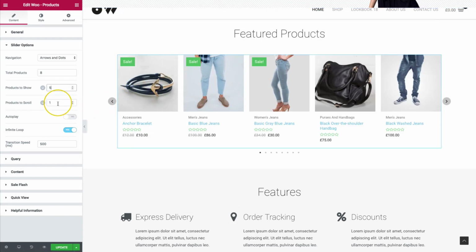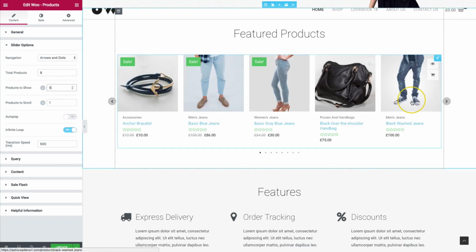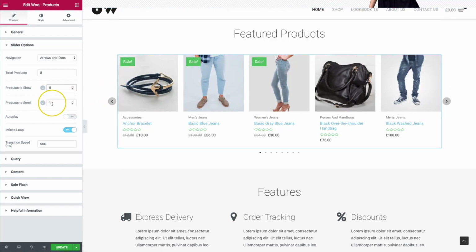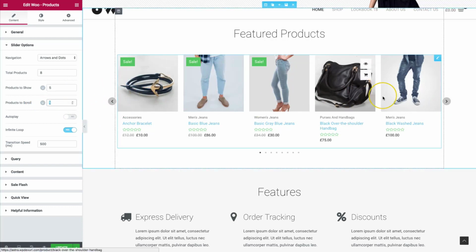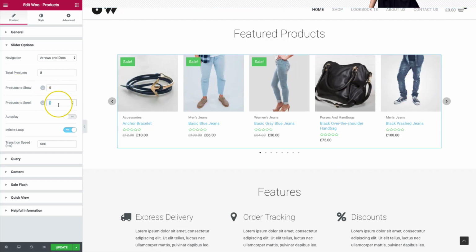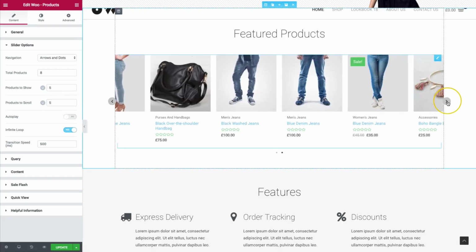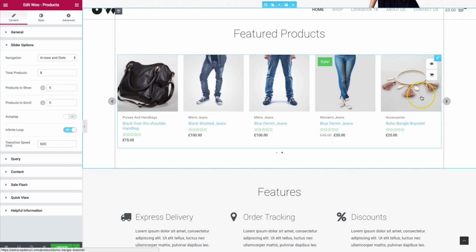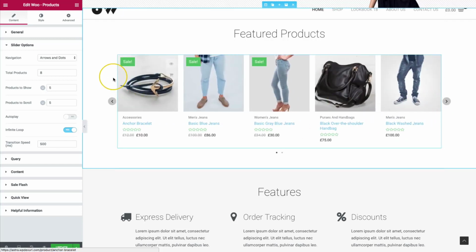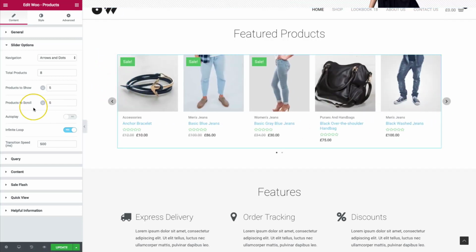How many products do we want to scroll? So when we click this, how many products to scroll? If you want to show 1 product at a time, you can do that. You can also match the amount of products that you're showing to the amount of products that you're scrolling. So if you click 5, when you click this next button, it's going to move over 5. So we have the earrings here. It's going to set over so it just skips right over top of the earrings.